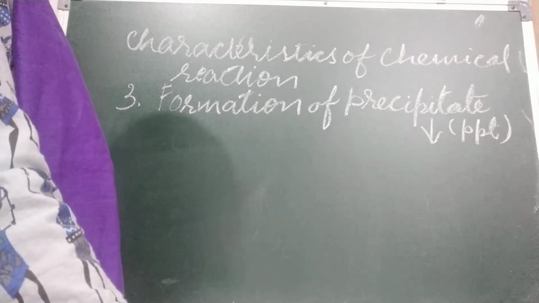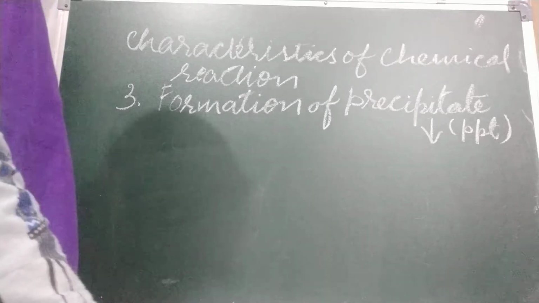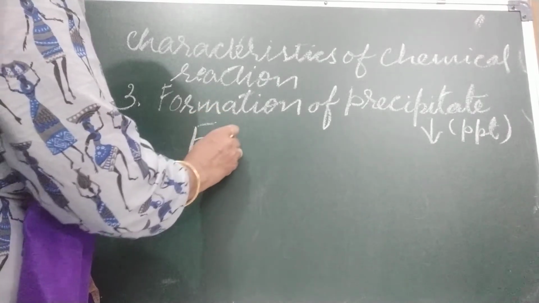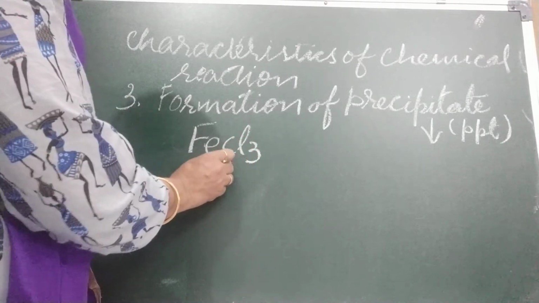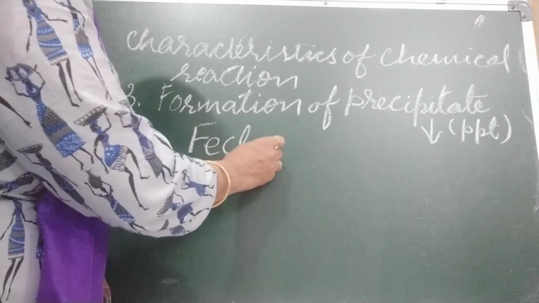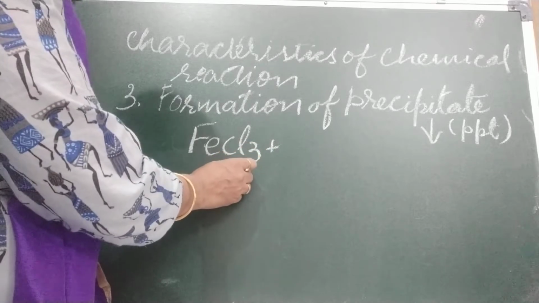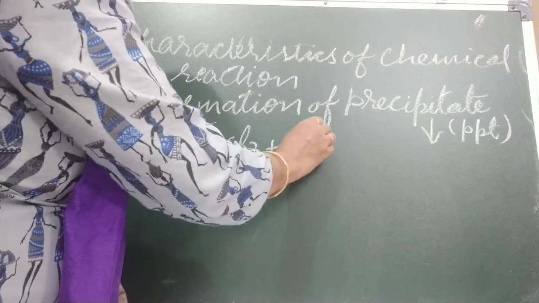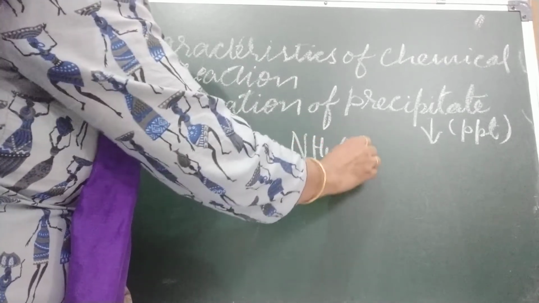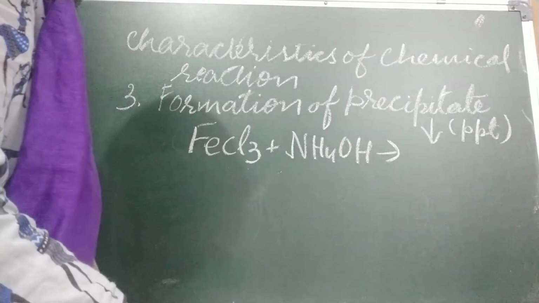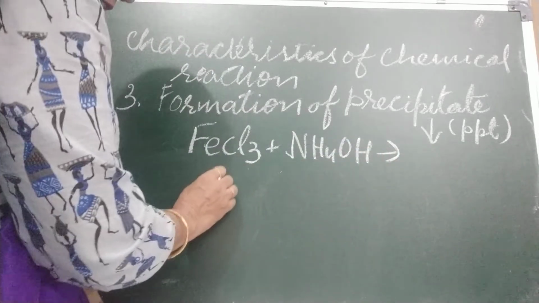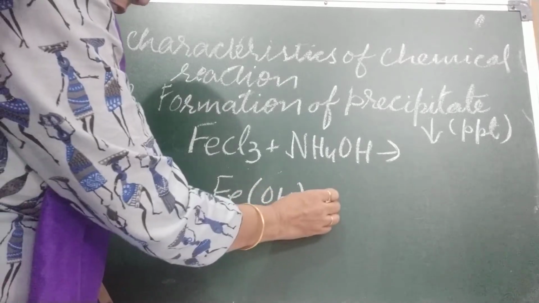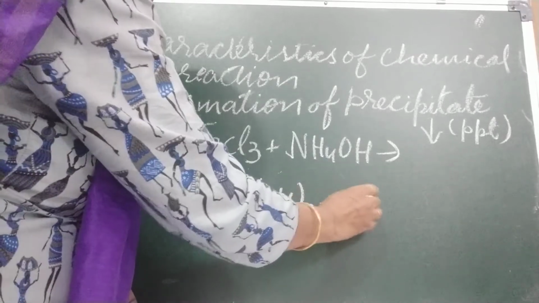Now an example: an aqueous solution of iron chloride, aqueous solution means dissolved in water, is mixed with ammonium hydroxide. It will give iron hydroxide plus ammonium chloride.